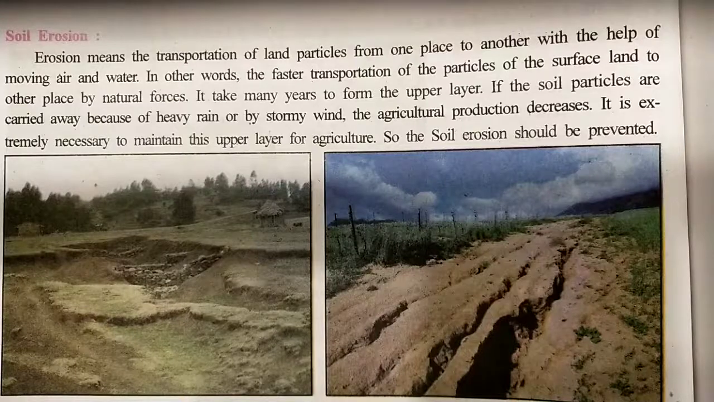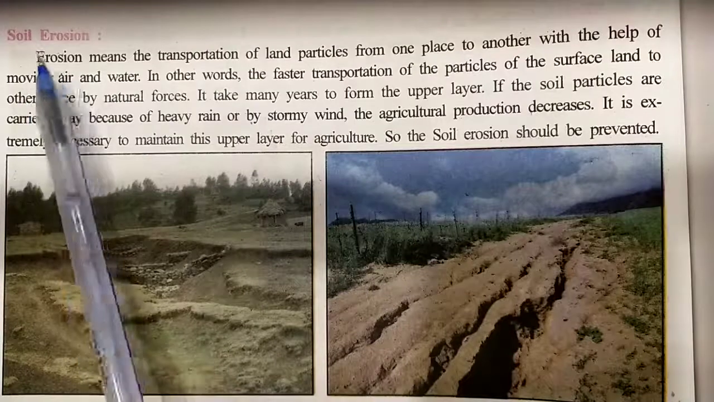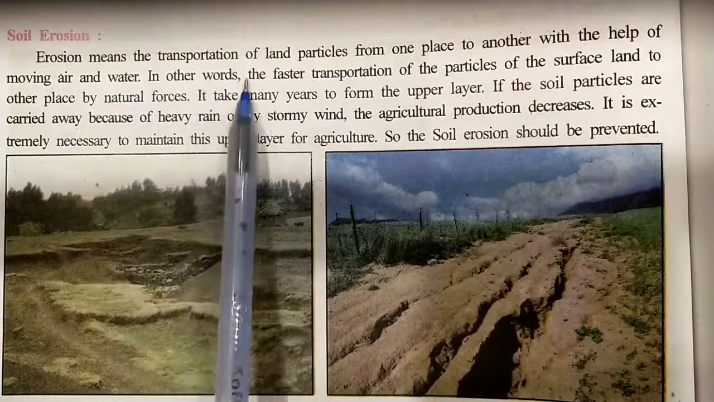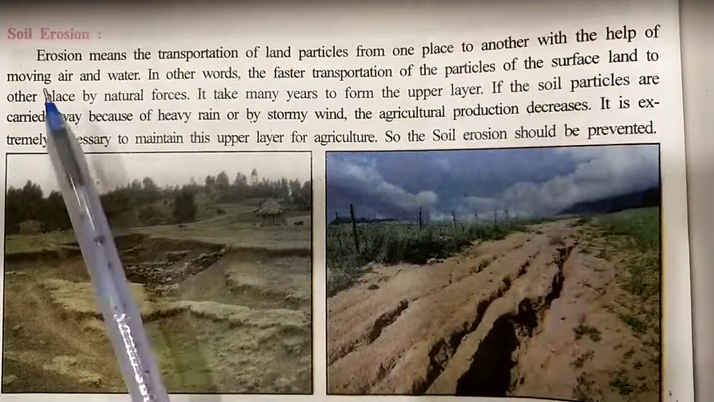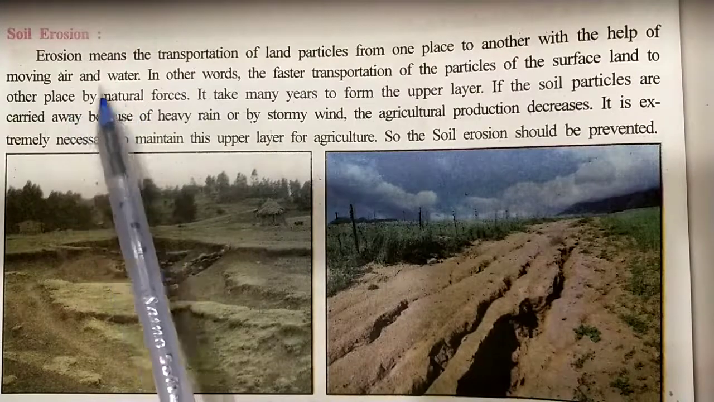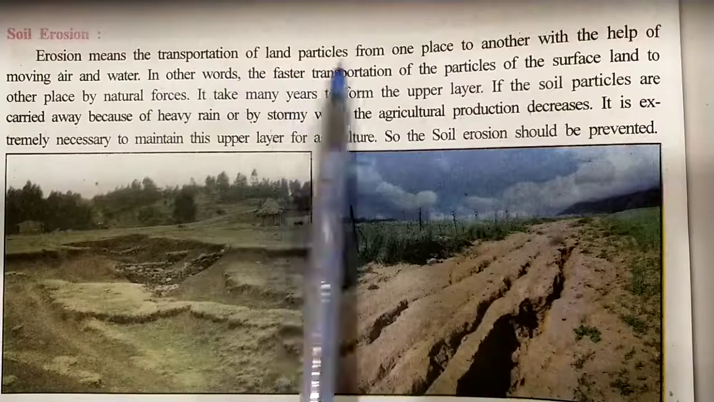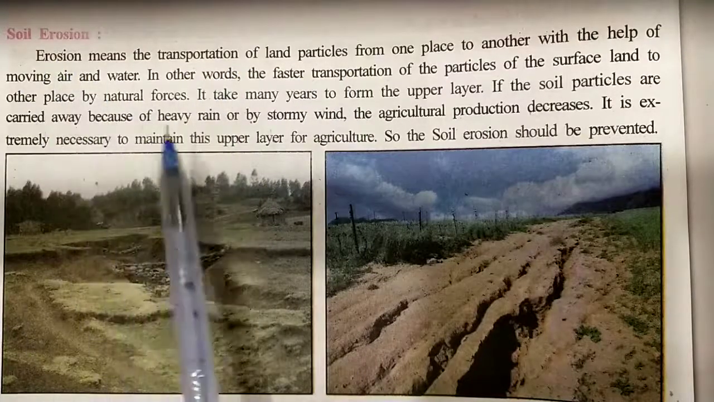Let's start the remaining part of the chapter, natural resources. Now, soil erosion. Erosion means the transportation of the land particle from one place to another with the help of moving air and water. With the help of air and water, the upper layer particle is transported from one place to another place, which is known as soil erosion.